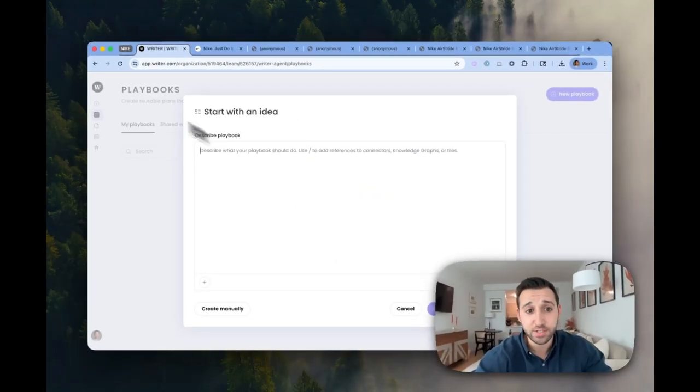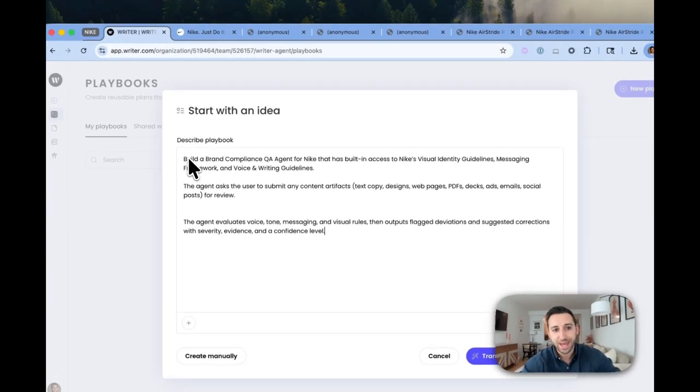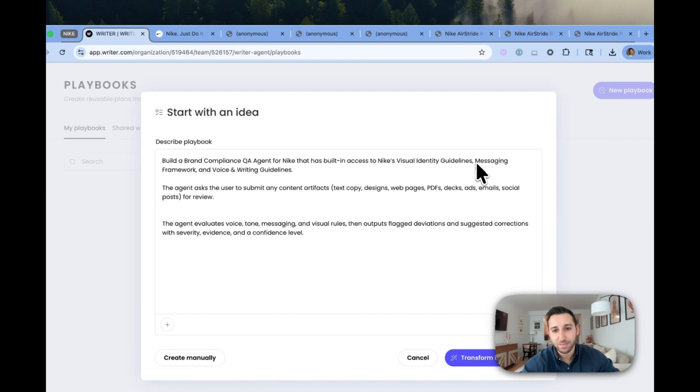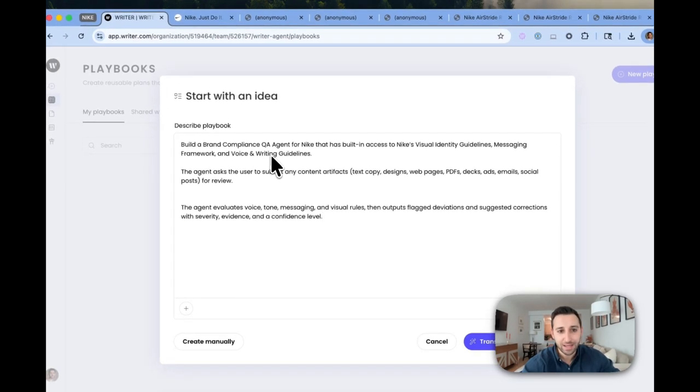This is really where we start with an idea. And I spent some time thinking through what I really want here. I want to build a brand compliance QA agent for Nike that has built-in access to all of Nike's visual identity guidelines, the messaging framework, and the voice and writing guidelines. Those are the 3 documents that I showed you before.